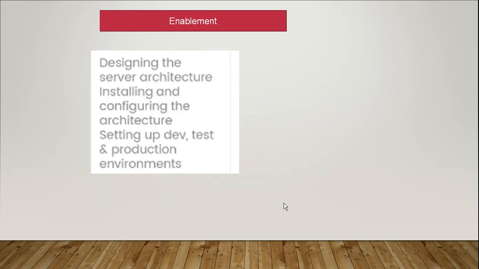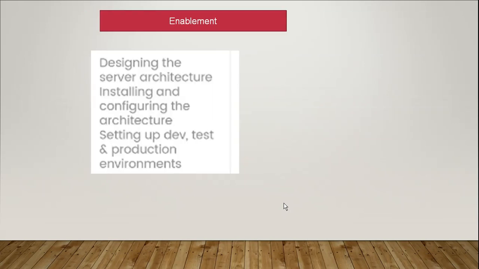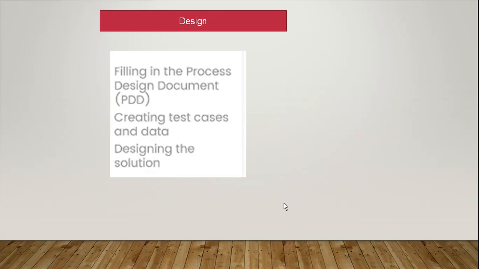How does the enablement work? Designing the server architecture. Enablement is the first stage of the RPA. It designs the server architecture, how the servers will be ordered, how the servers will functionally work, control room server and system servers, and managing VM servers. Everything will be designed in enablement. Installing and configuring the architecture and setting up development, test and production environments. How the design will work, filling in the process design document PDD and creating test cases and data, designing the solution.